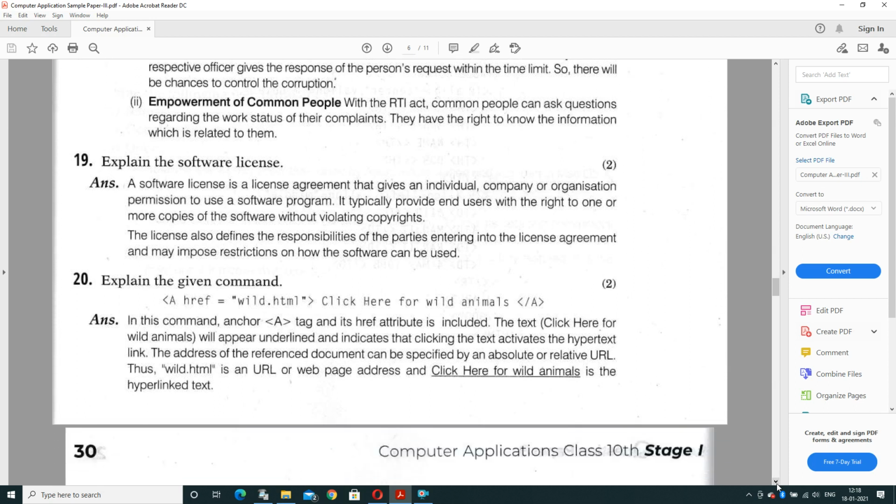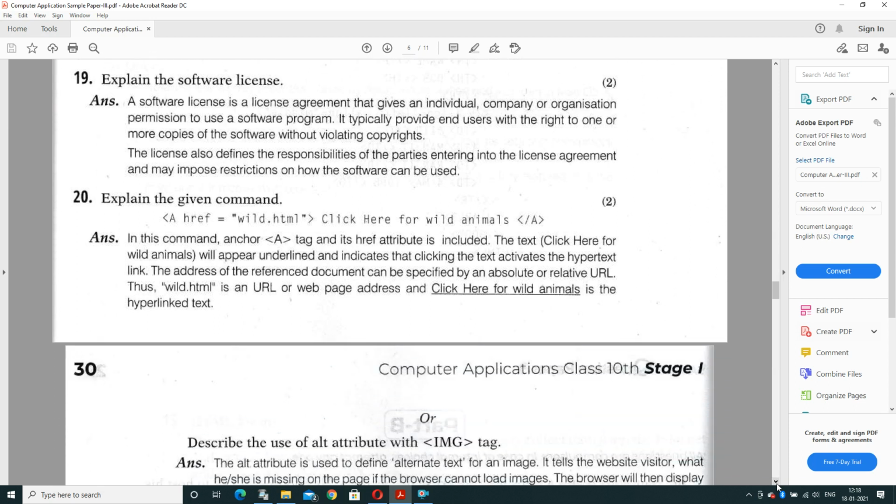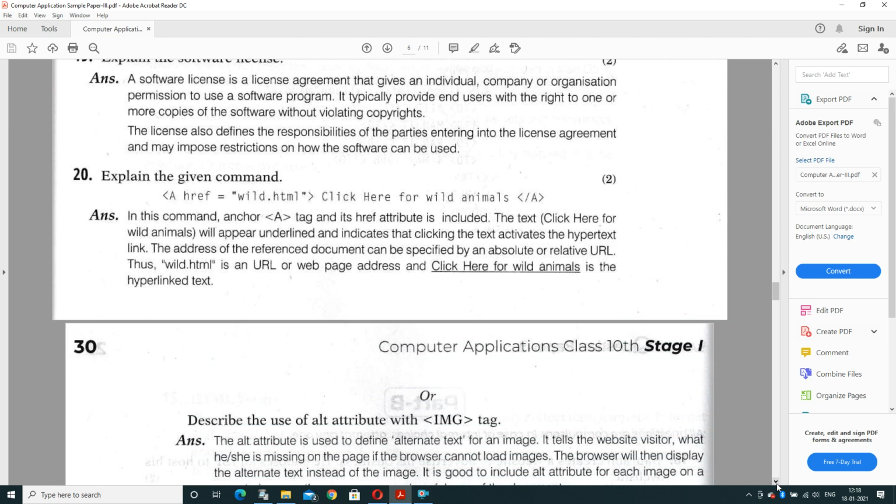Explain the software license. That is a software agreement. A software license is a license agreement that gives an individual, company, or organization permission to use a software program. It typically provides the end user with the right to one or more copies of the software without violating copyright. The license also defines the responsibility of the parties entering into the license agreement and may impose restrictions on how the software can be used.